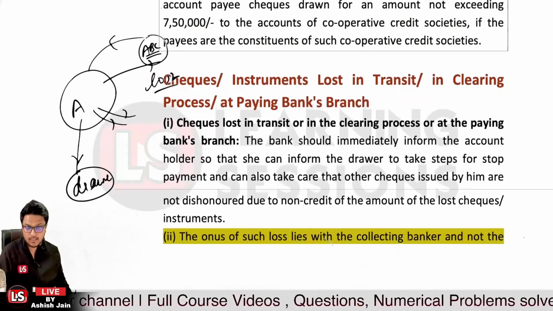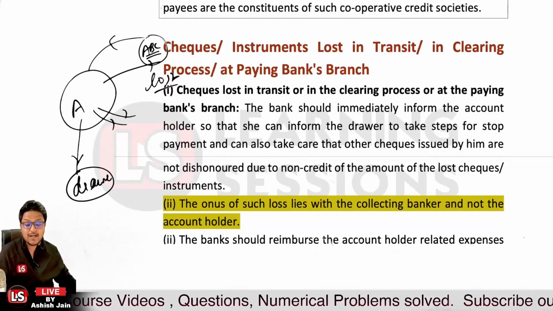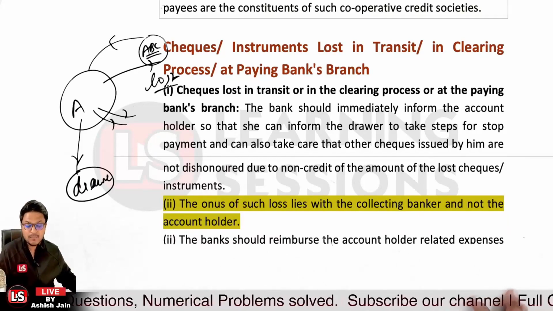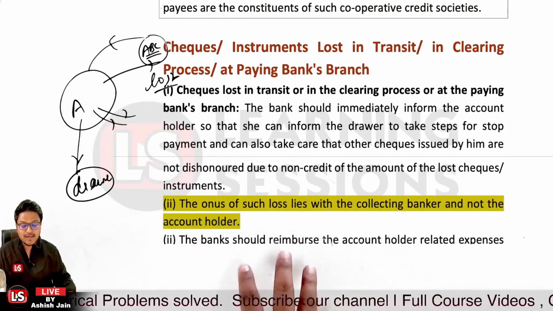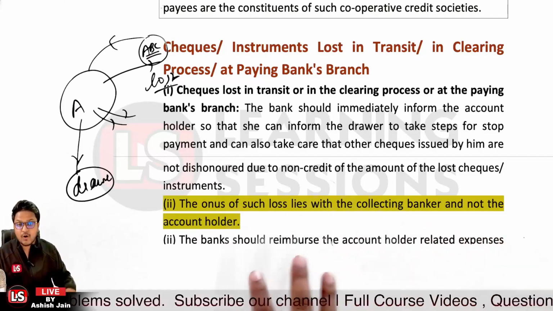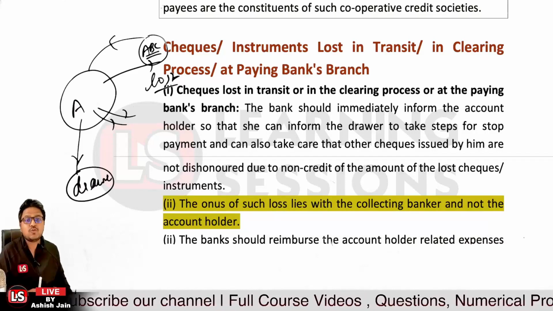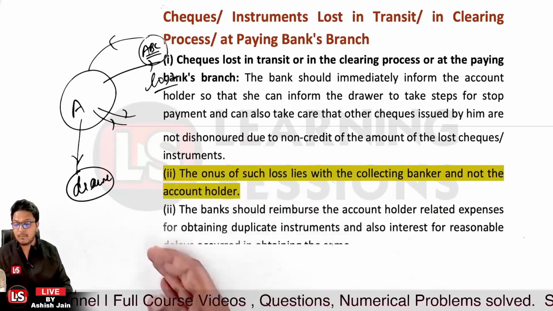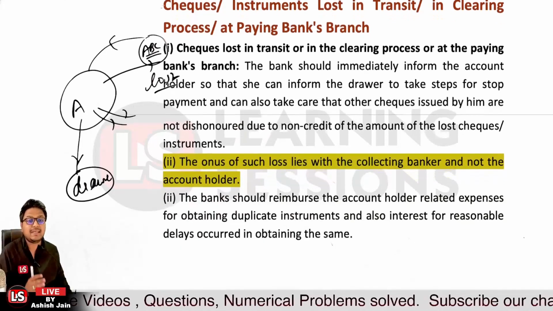Okay, and the onus of the loss actually lies on the collecting bank and not on the account holder, because it is the collecting bank which has actually lost the instrument. So whether the instrument is lost at the collecting bank, in the clearing house, or at the paying bank branch, the onus lies on the collecting bank. So the bank should reimburse the account holder's related expenses, like if they want to obtain a duplicate check, whatsoever the expenses are, those are to be compensated by the collecting bank.